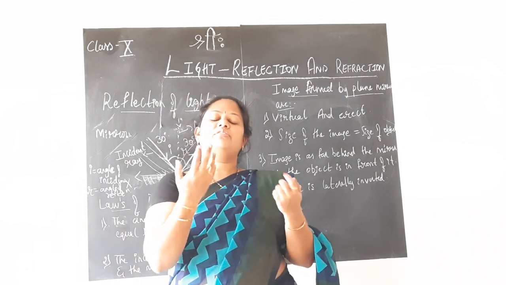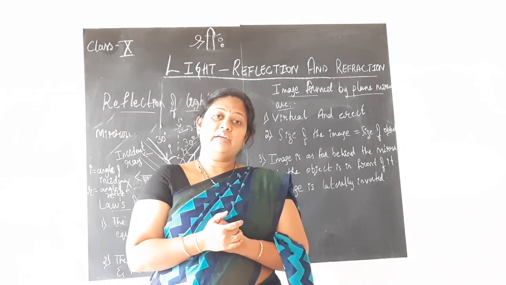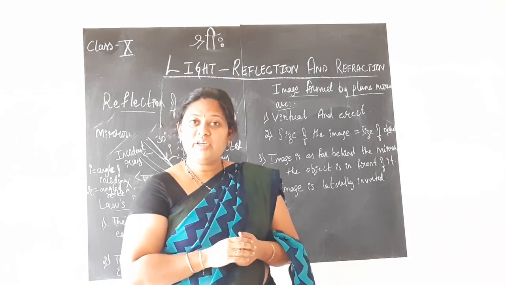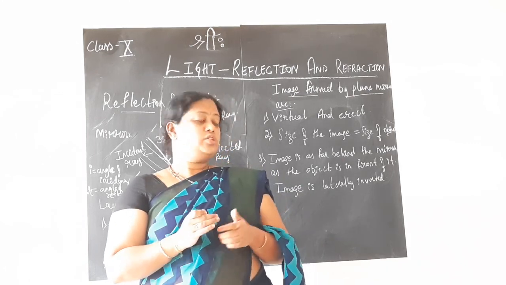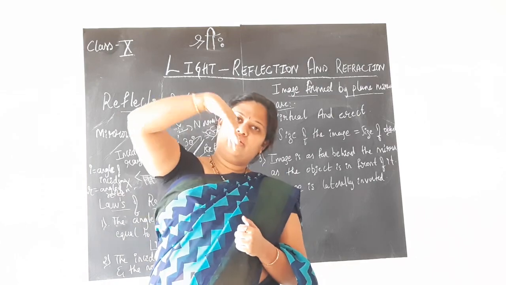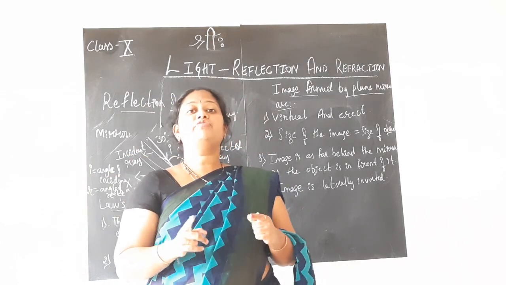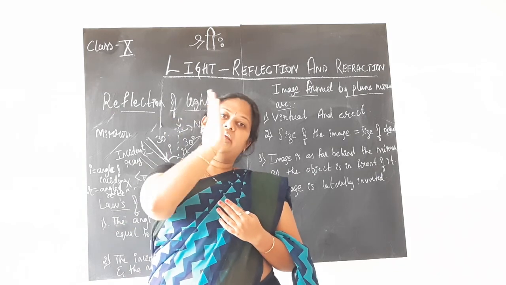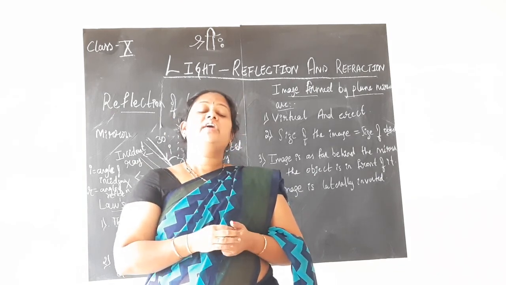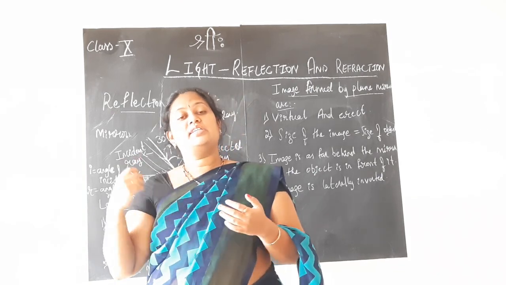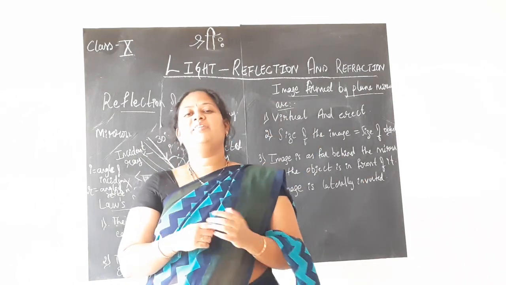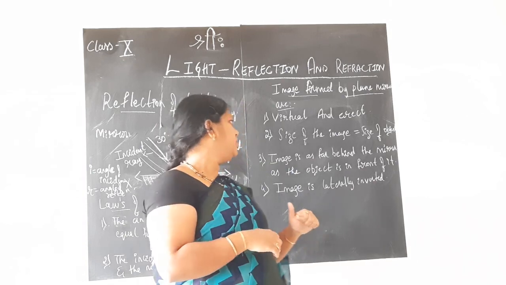Now, when you see yourself right in front of the mirror, it is not you, but your image, that is a virtual image you can see. And you look erect, you do not look inverted in the mirror. So, the image formed is virtual, means not a real image. Virtual image and erect image you can see. Further, when we study this lesson, children, you will be studying cases where you see real and inverted images as well. That time I will explain to you.